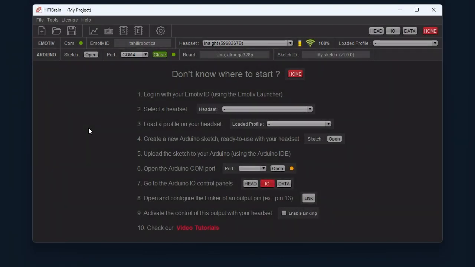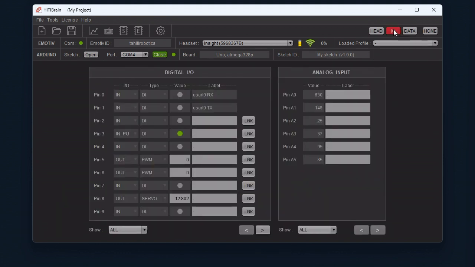Today we are going to see how to control and monitor your Arduino inputs and outputs from HITIBrain. Open the Arduino I/O control panels. From these panels you can see all the I/O pins.